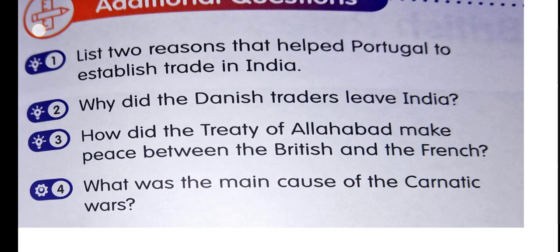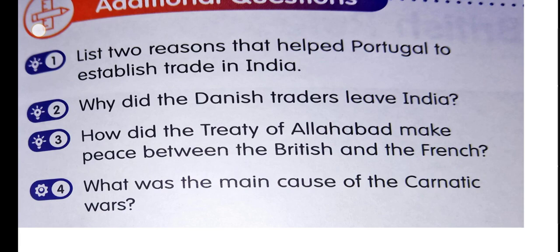Now, question number third. How did the Treaty of Allahabad make peace between British and the French? So here you can amend it: how did the Treaty of Pondicherry make peace between the British and the French?